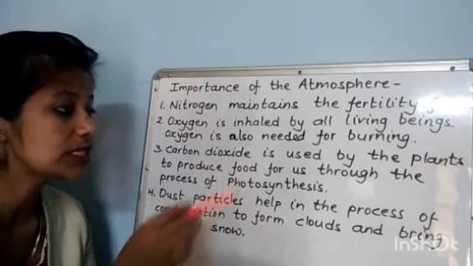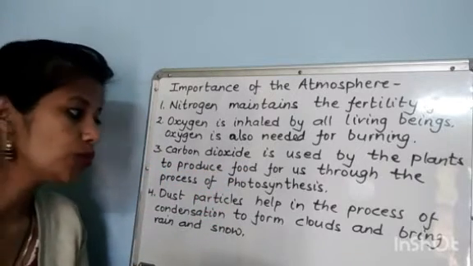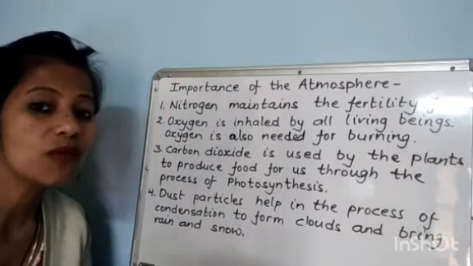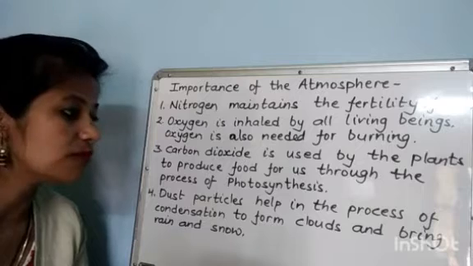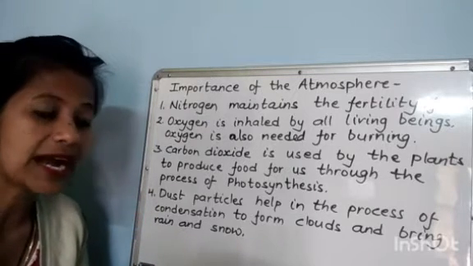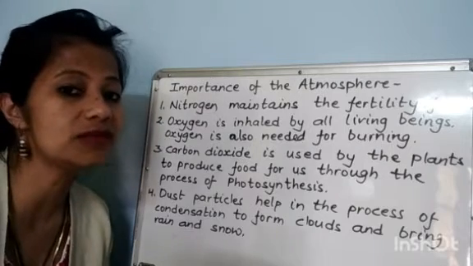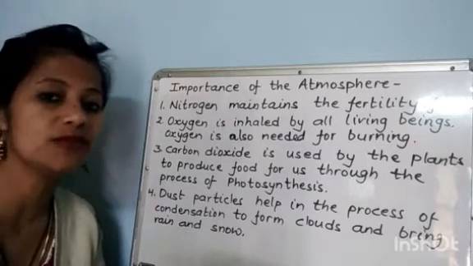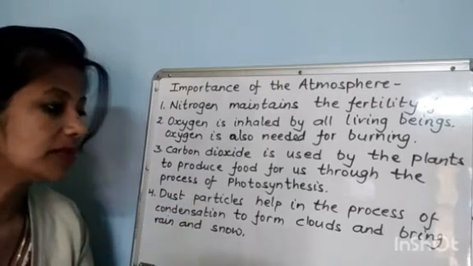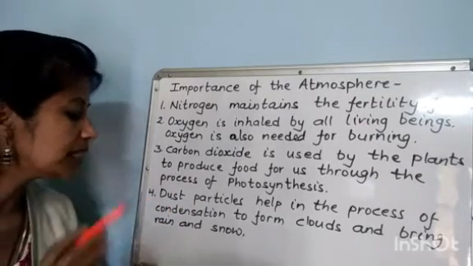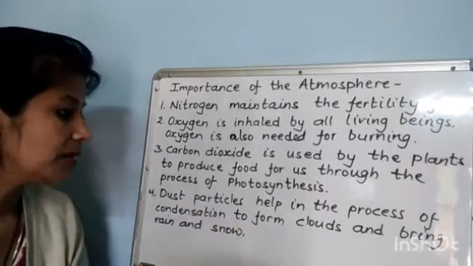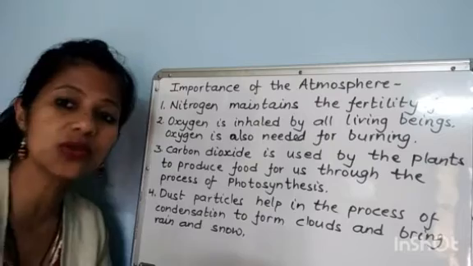Carbon dioxide is used by the plants to produce food for us through the process of photosynthesis. They prepare food for us. Plants, they need what? Carbon dioxide for that. Dust particles help in the process of condensation to form clouds and bring rain and snow.